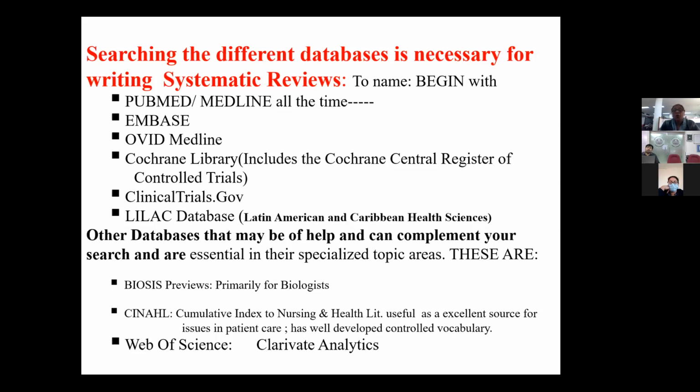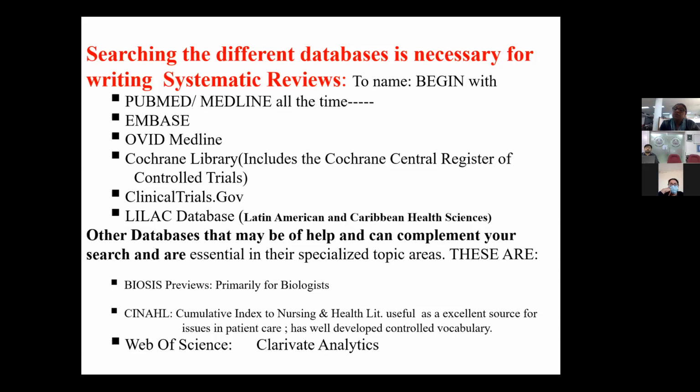So your alternative terms or the synonymous terms can be made use of, and they are necessary for you to make use of while conducting or building your search strategy, because this helps you enhance your relevant searches and relevant hits to retrieve them in a better way.